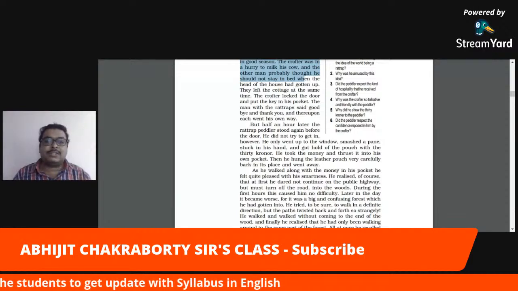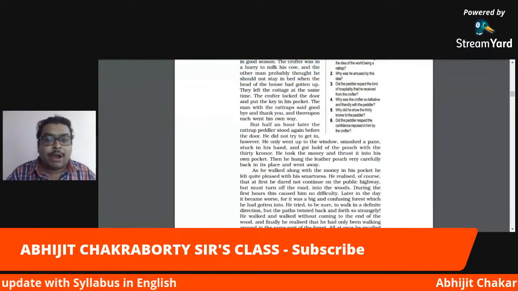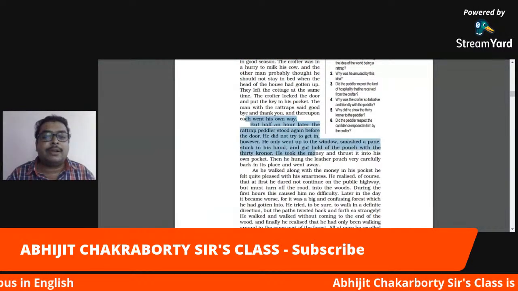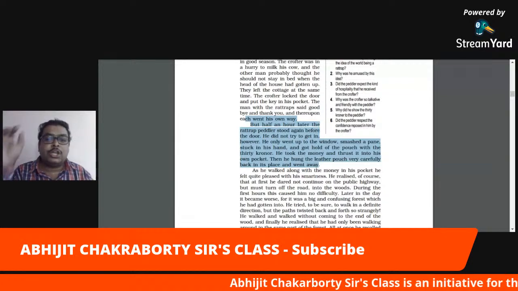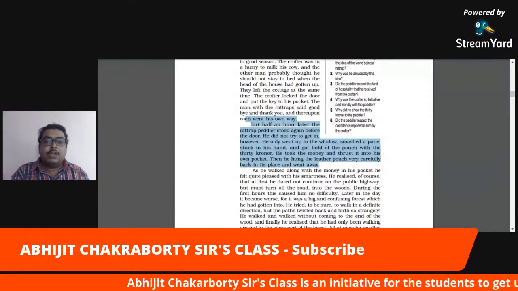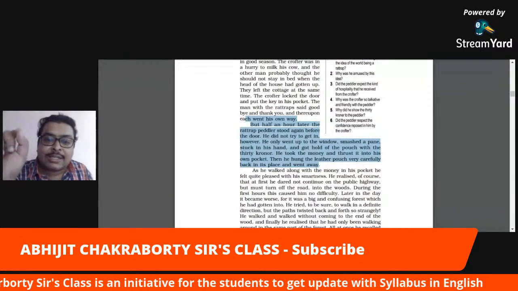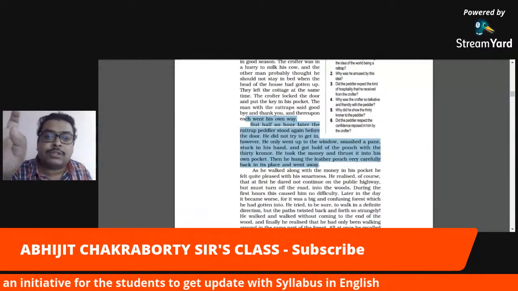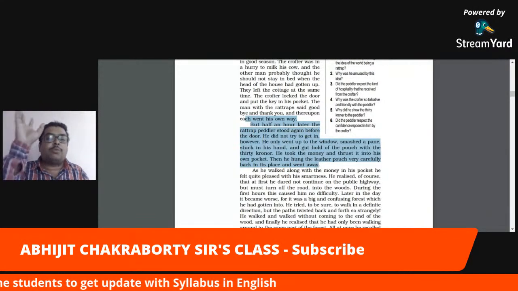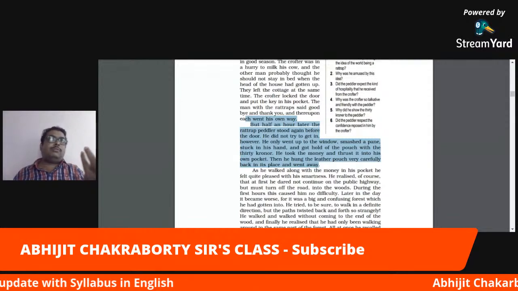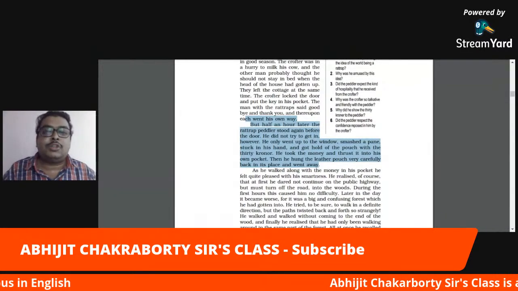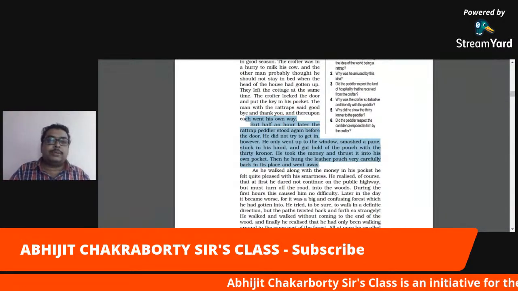So here you can see, very important here, but half an hour later, the rattrap peddler stood again before the door. He did not try to get in. However, he only went up to the window, smashed the window pane, stuck in his hand, and got hold of the pouch with his 30 kronor. So, kronor, you know, in India it is rupees, and kronor in Sweden.